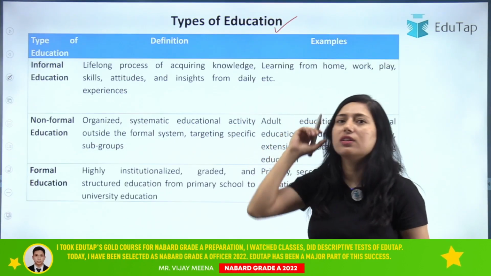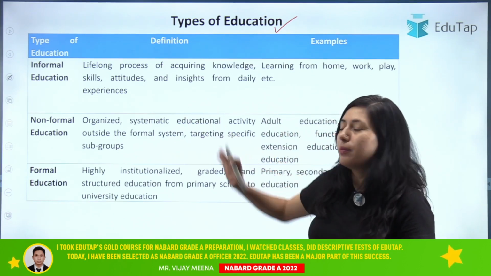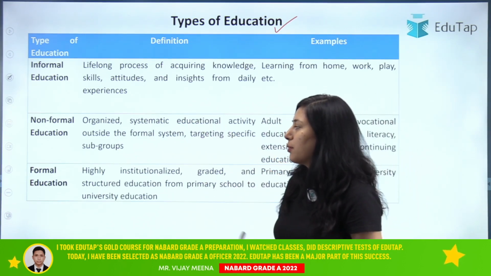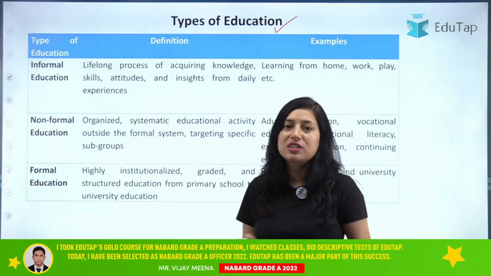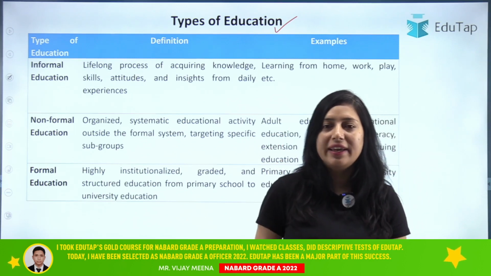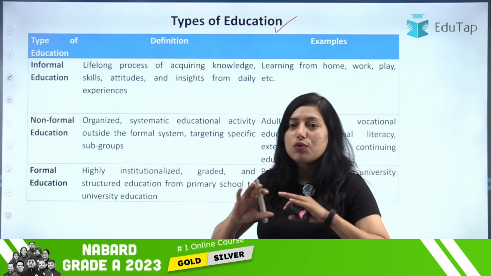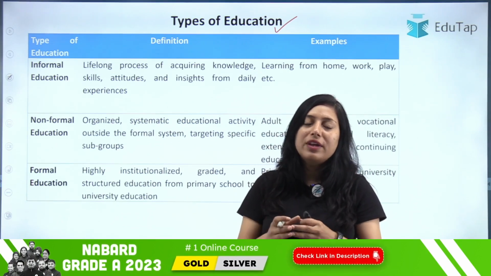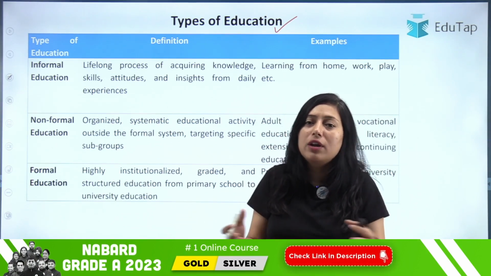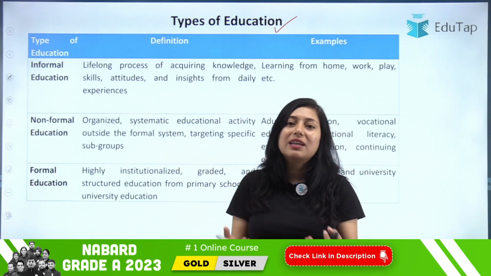Let me tell you, there are three types of education. So the first is informal education, second is non-formal, and third is formal education. And इन तीनों में से ही कहीं हमारा extension education lie करता है. Clear? So first is your informal education. So what is informal? Informal means where we do not have any foundation, where we are not following any rules, but we are learning something.